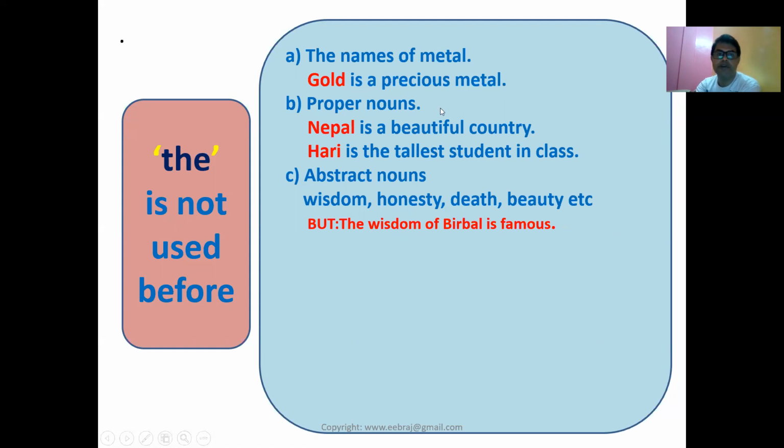Proper nouns: Nepal, Hari, Ram, Siam. Before those we don't use the. Abstract nouns also do not take the: wisdom, honesty, depth, beauty. These are abstract nouns and they don't take the article the. But the wisdom of Birbal is famous. Which wisdom? The wisdom of Birbal, in a conditional type of situation. Sometimes we can use the with abstract nouns as well.